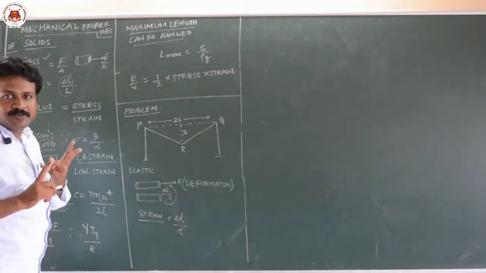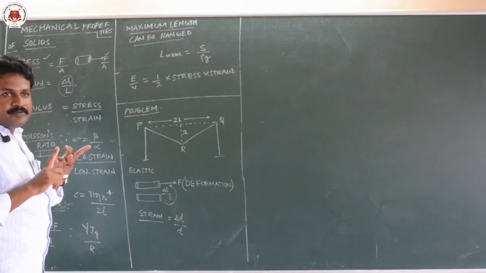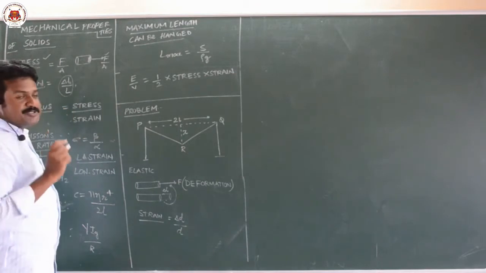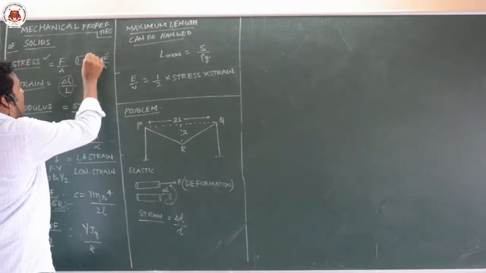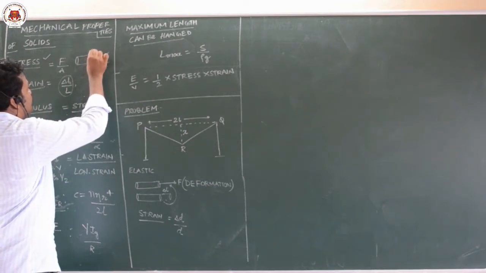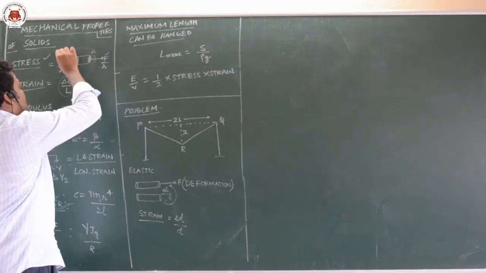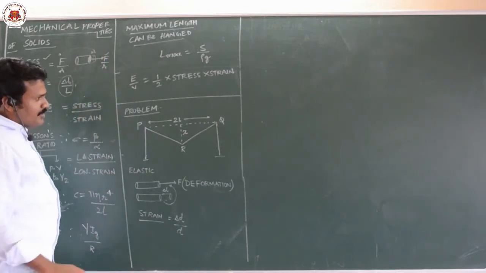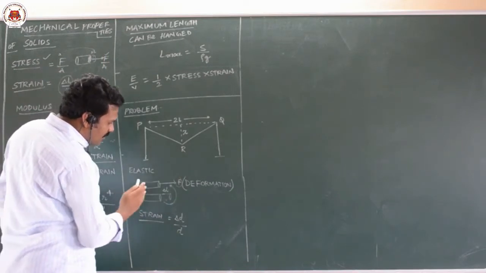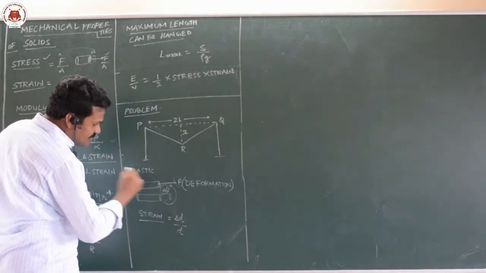Three types of stress will be there: longitudinal stress, shear stress, and bulk stress. Here strain is also of three types. If you apply a deforming force, you are applying force across a cross sectional area and there will be an increase in its length.